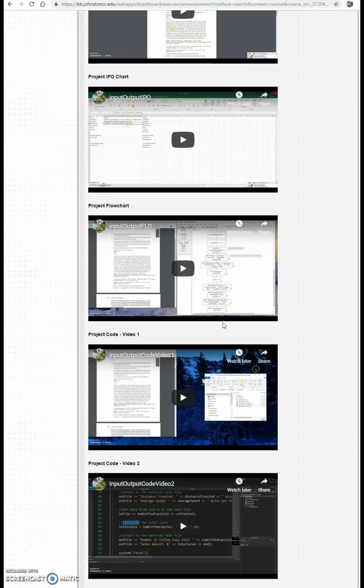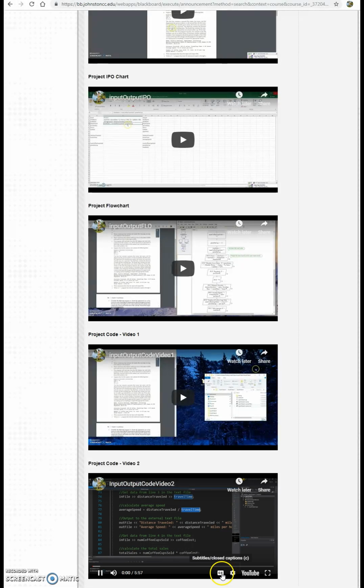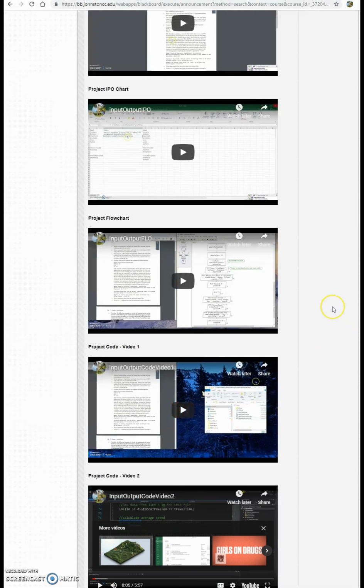During this week, we learned external documentation with regards to taking an algorithm, creating an IPO chart, and then a flow chart, and then the actual program itself in C++. So I walked through each of those pieces of the development process and created a video for it. All the videos are closed captioned, as you will see. So now we're going to calculate the average speed. So that's an example of that.